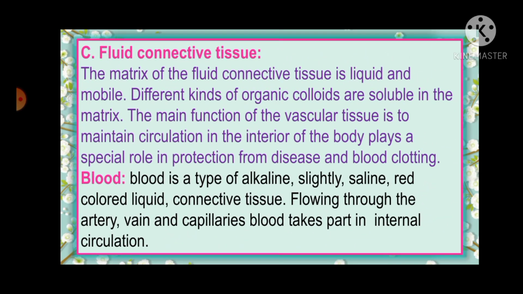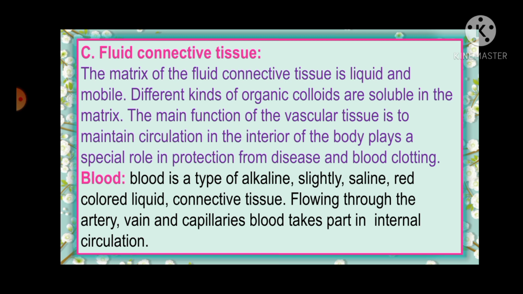And the last one is fluid connective tissue. The matrix of the fluid connective tissue is liquid and mobile. Different kinds of organic colloids are soluble in the matrix. The main function of the vascular tissue is to maintain circulation in the interior of the body, and it plays a special role in protection from disease and blood clotting.